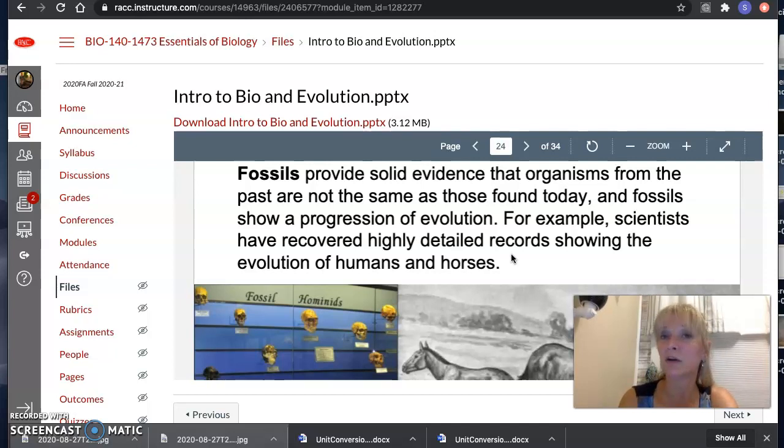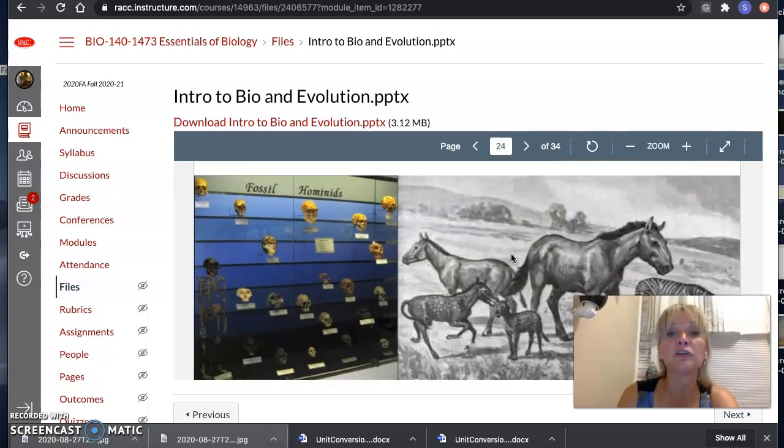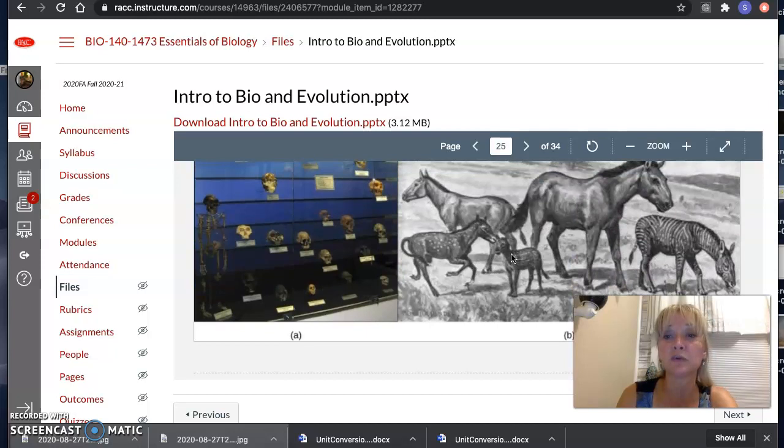Think about, you hear alligators and crocodiles were around the time of the dinosaurs. Well, they were slightly different then than they are now. Now they've changed about this much, but they have changed slightly. Interesting to see with this. What about humans? What about horses? So look at all these horses.